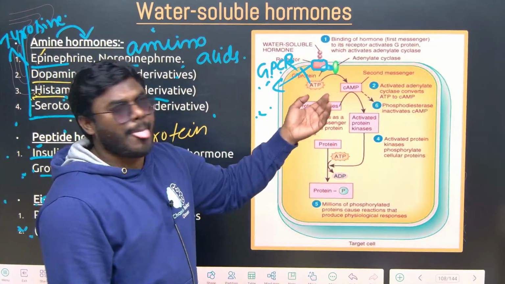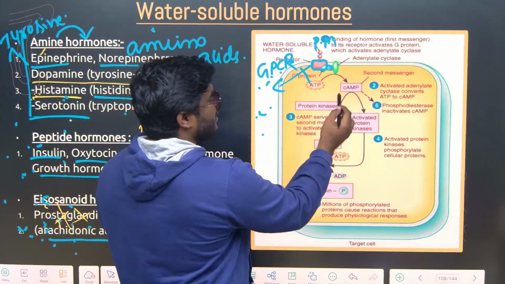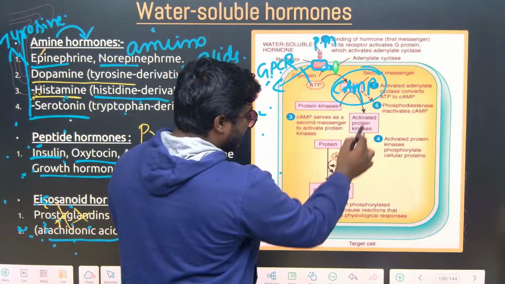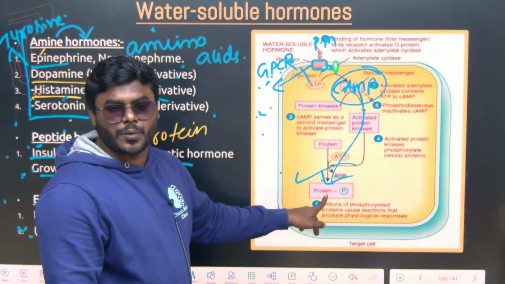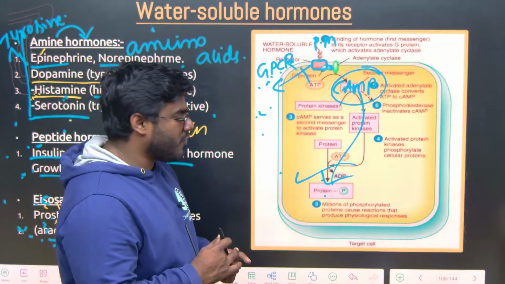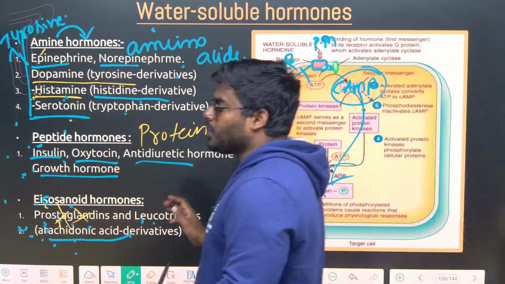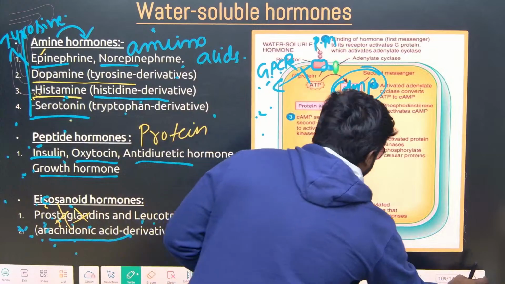Now what happened then? Can I say this is the primary messenger? Then the primary messenger activates the secondary messenger such as cyclic AMP. Then cyclic AMP enters the nucleus, finally stimulates the synthesis of a protein, and that protein shows its function. Correct? So this, friends, is the mechanism of action of hormones. Any hormone, whether water soluble or lipid soluble, has to use what? A receptor. Otherwise, they won't be active at all.